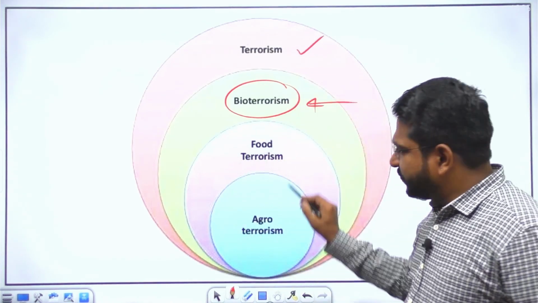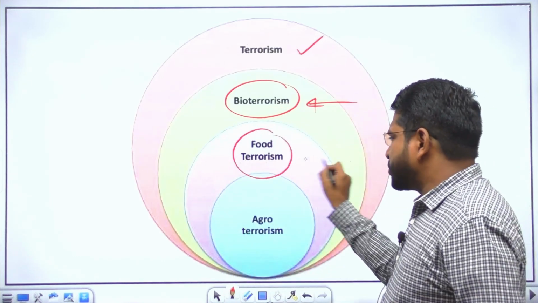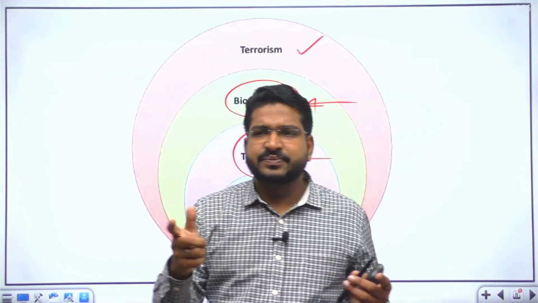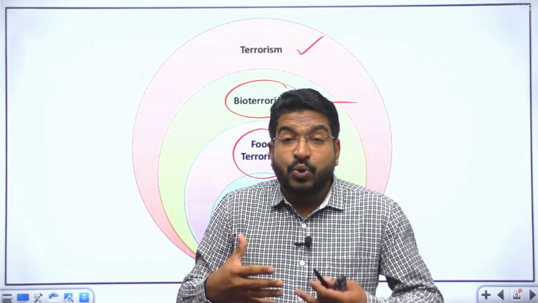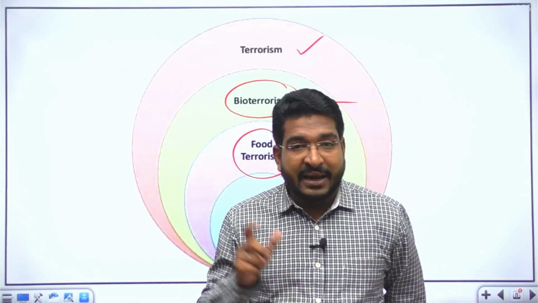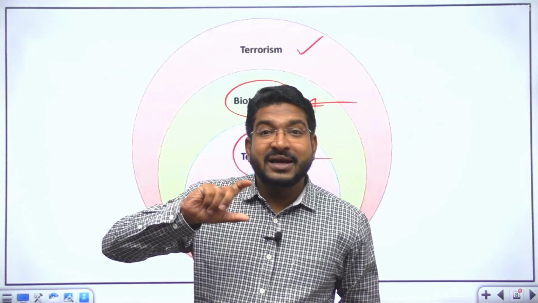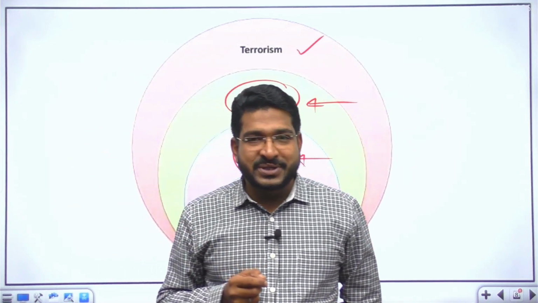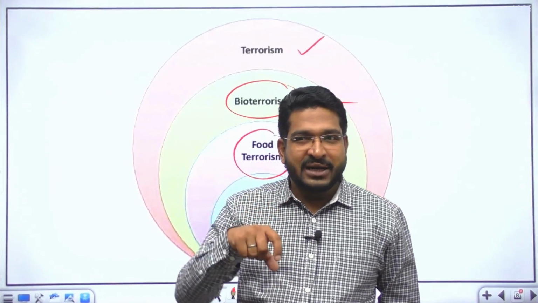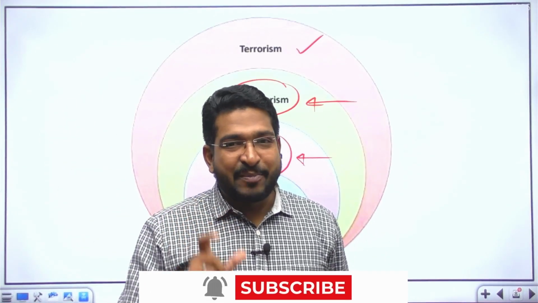Now, a subcategory of that is food terrorism. Now, this may be towards the livestock or even towards the humans. Food terrorism has also been resorted to many a times. You have many examples where food terrorism has been resorted to or at least threatened by different parties. Say, for instance, in the 1990s, the Palestinian terror groups had poisoned citrus fruits which were exported from Israel to USA and European countries. LTTE in Sri Lanka had threatened that the tea which would be exported from Sri Lanka would be laced with cyanide and exported to the Western countries. That's the example of food terrorism.